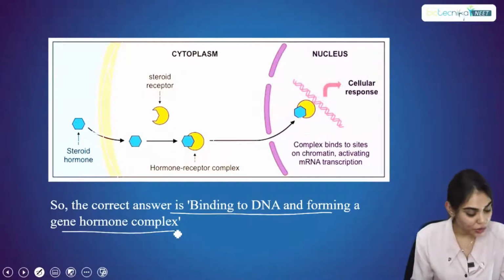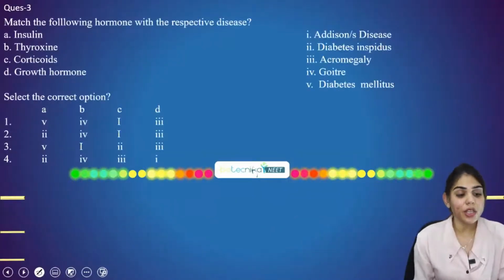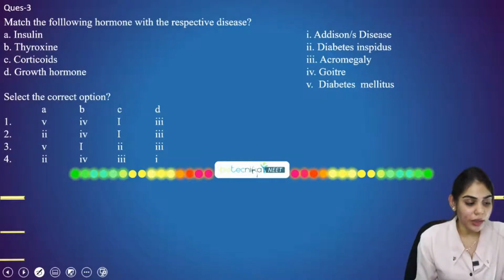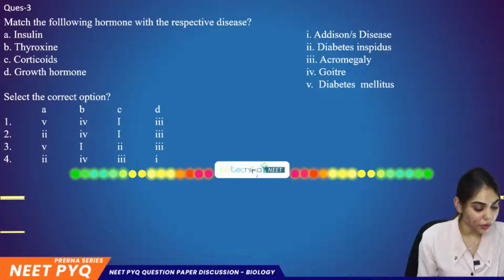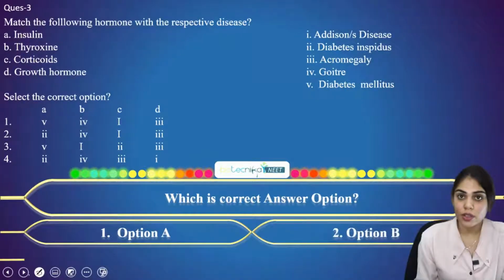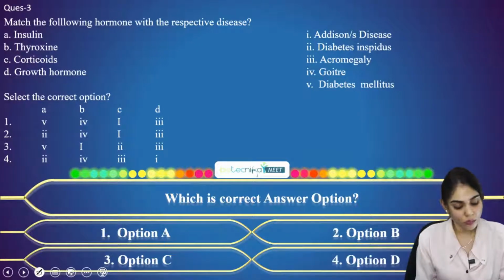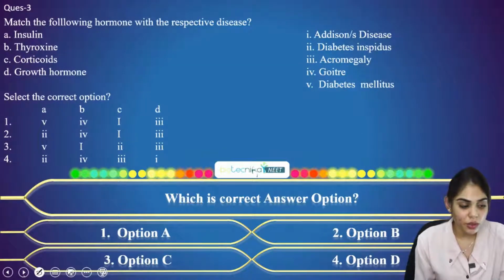So let's proceed to the next question, right? The next question you have on the screen is to match the following hormones with the respective diseases. Here you have to match the hormone with their functions. The first is insulin, thyroxine, corticoids, growth hormone, and the correct options and combinations are here on the screen. So here you have to pick a correct option. Option A, option B, option C, or option D? I'll give you 1 minute to solve this question. Carefully solve this question.